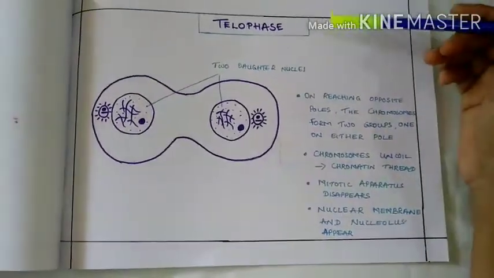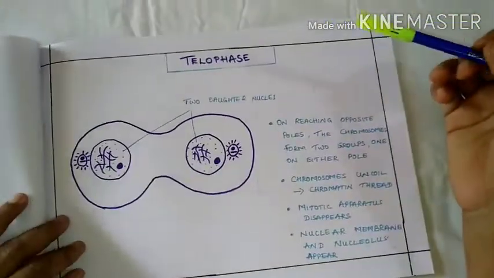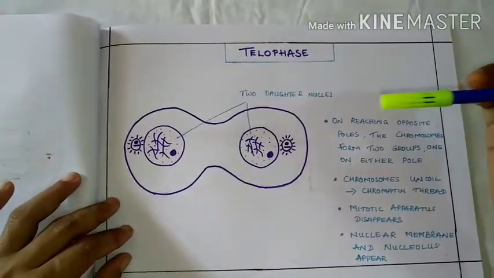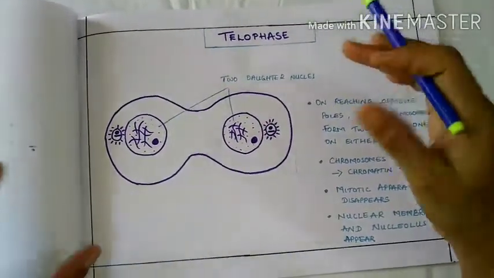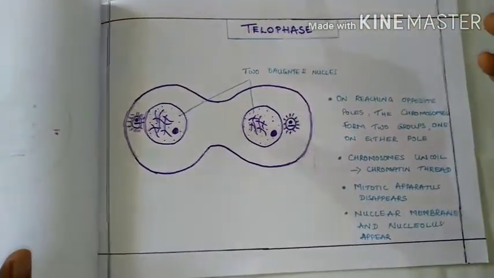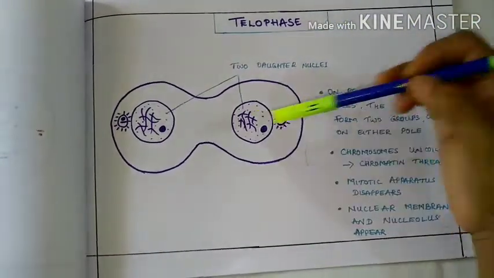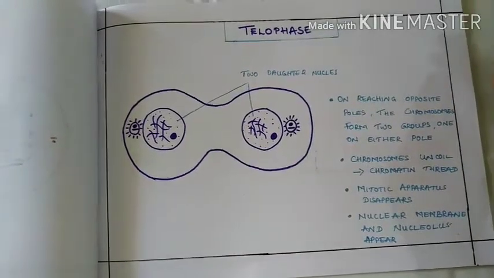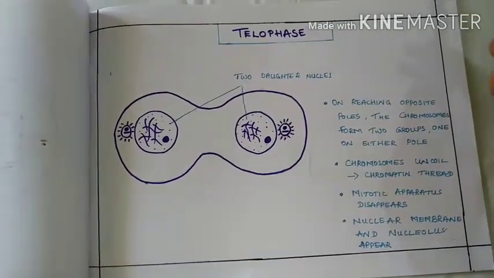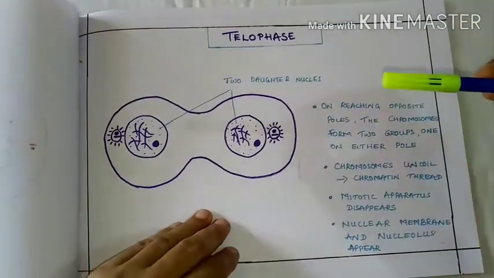Next is the telophase, where the chromosomes reach the opposite poles and form two groups. On either pole, they uncoil and form the chromatin thread. The mitotic apparatus disappears, that is the spindle and the asters disappear. The nuclear membrane and nucleolus appear.